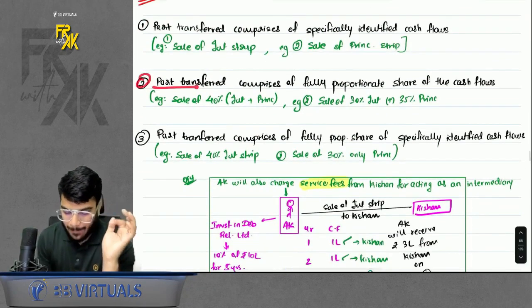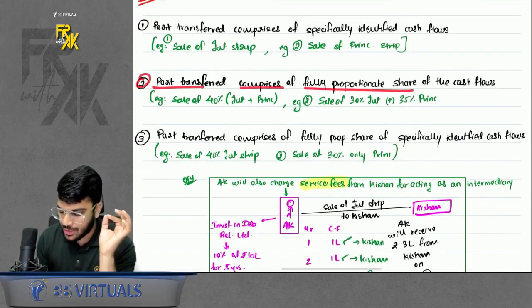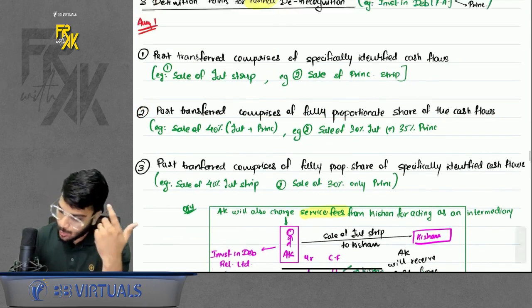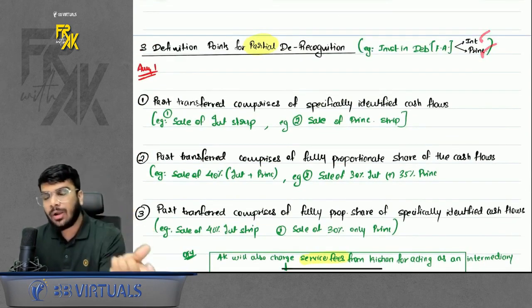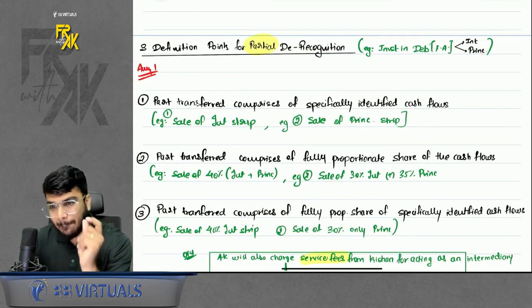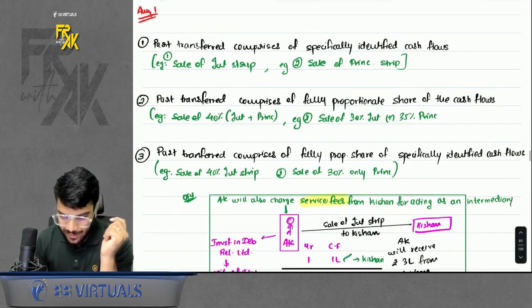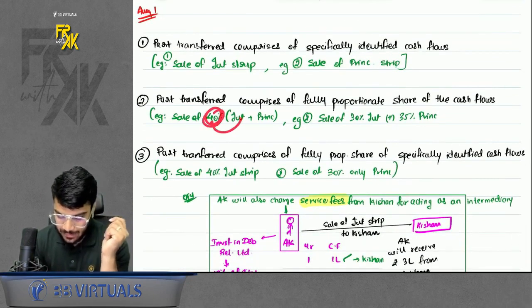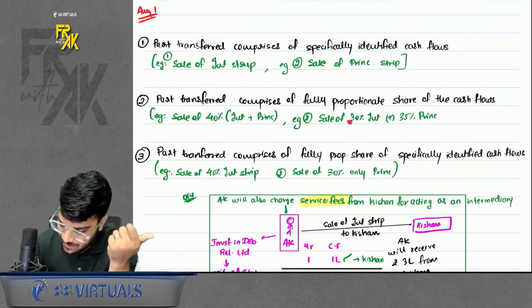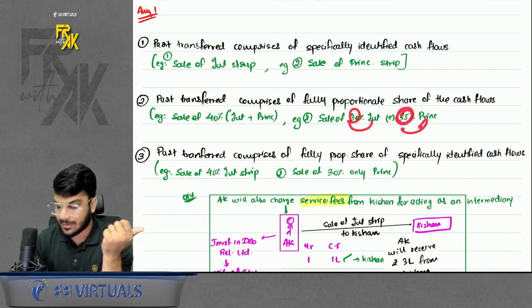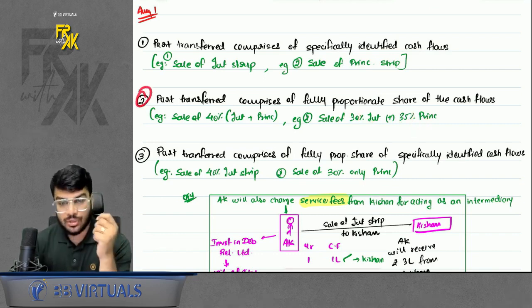Second, the part transferred comprises fully proportionate share of the cash flows. That means you are transferring both the cash flows but not 100%. You are transferring some proportion of both the cash flows. Let's say for example you transfer 40% of both interest and principal, or you transfer 30% of interest and 35% of principal. That time you will fall under definition number 2.